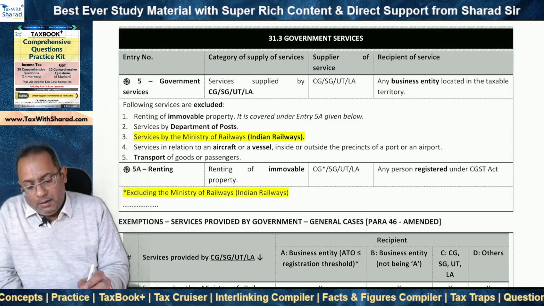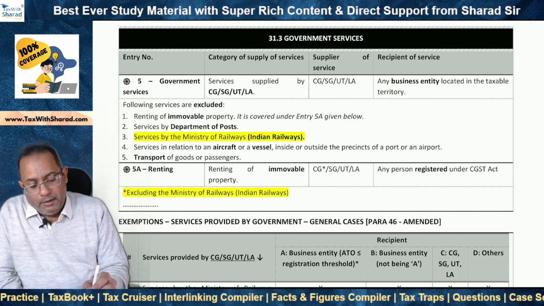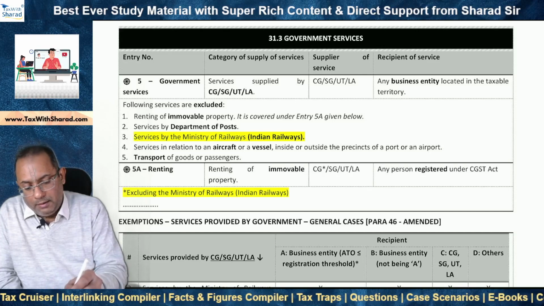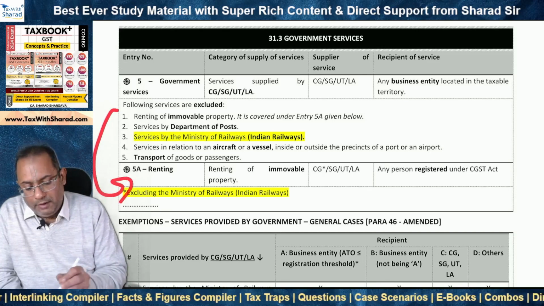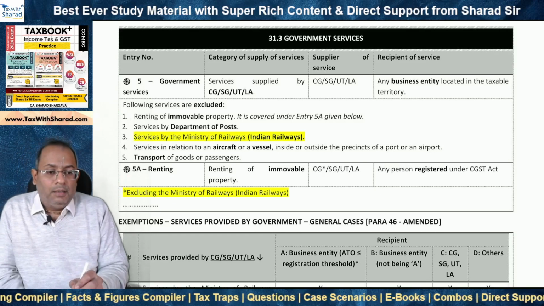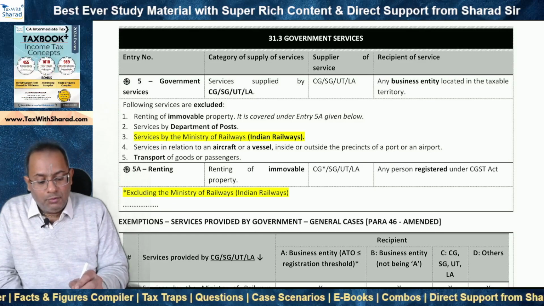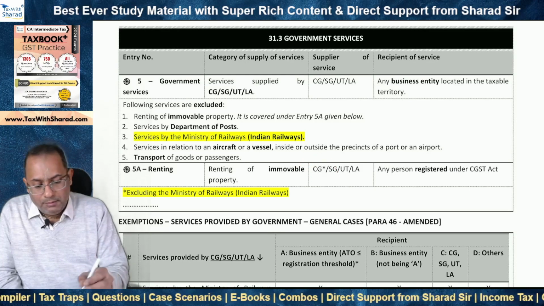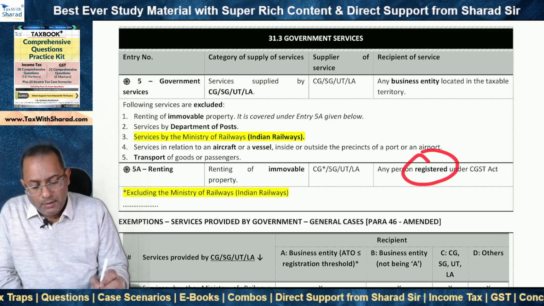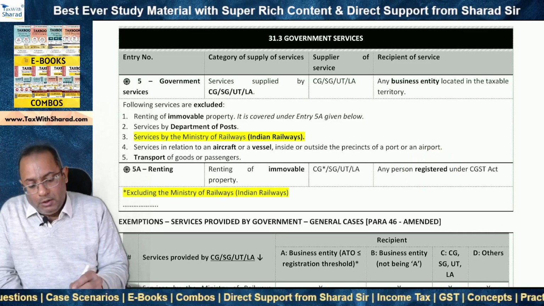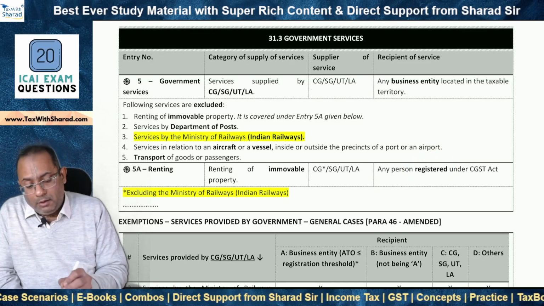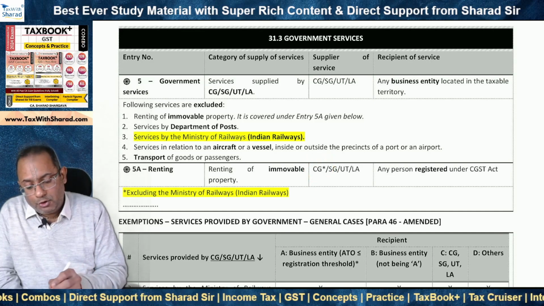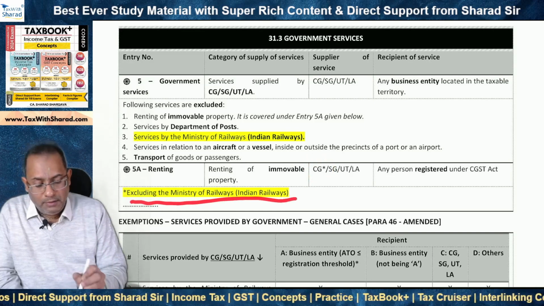Now, what about renting of immovable property? Renting of immovable property is out of entry 5 and it falls in entry 5A. So, what if the railways owns immovable property and rents out to a registered person? Reverse charge applies. But now what has been done is, as far as central government is concerned, this excludes the Ministry of Railways, Indian Railways.